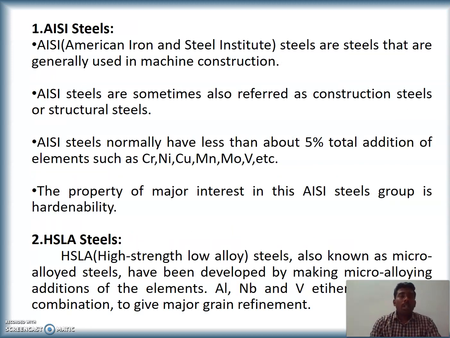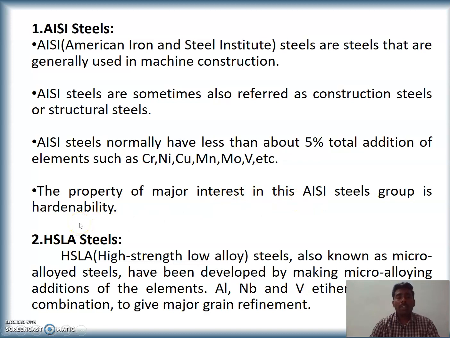We'll come to AISI steels, which is one of the classifications of low alloy steel. It is American Iron and Steel Institute steel, which is named after it, and these steels are generally used in machine construction. AISI steels are sometimes also referred to as construction steels or structural steels, and have less than about 5% total addition of elements such as chromium, nickel, copper, molybdenum, vanadium, etc. The property of major interest in this AISI steel group is hardenability.